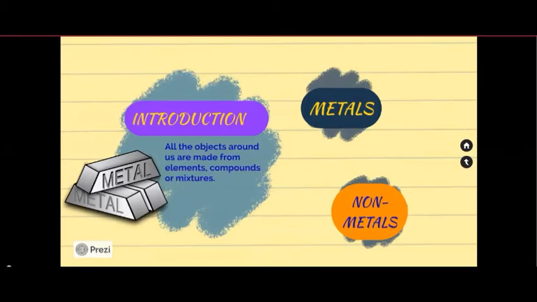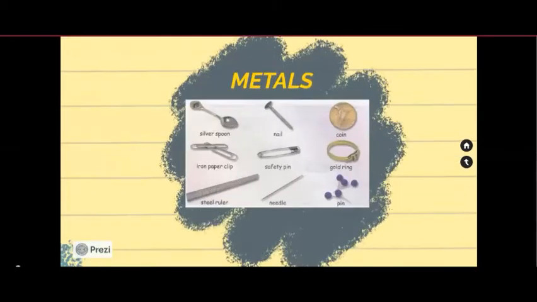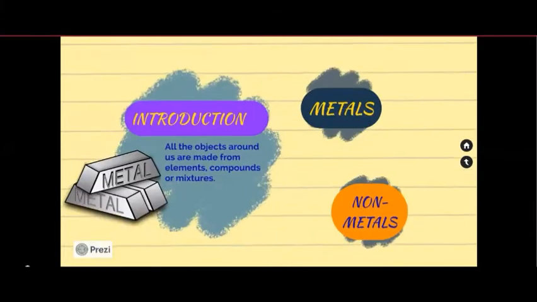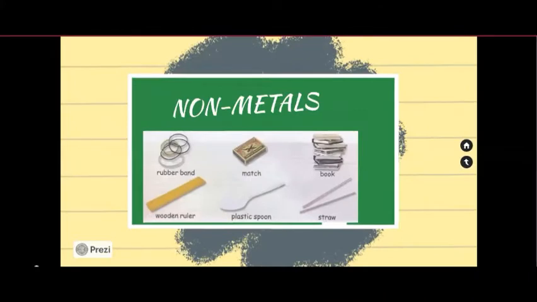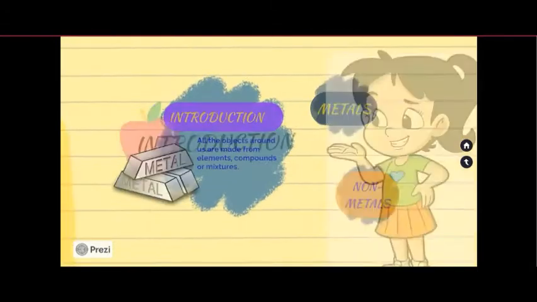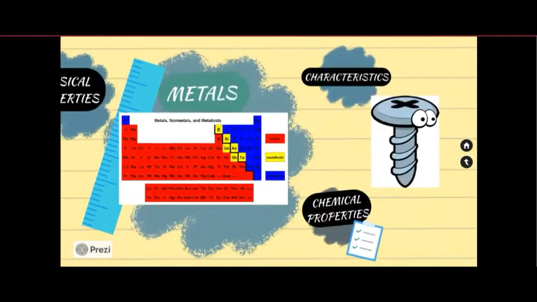All the objects around us are made up of metals and non-metals. Metals can be in the form of steel spoon, nail, coin, ring, safety pin, etc. Whereas non-metals can be in the form of a rubber band, matchbox, plastic spoon, a plastic ruler, a wooden ruler, etc. These are a few examples of metals and non-metals.